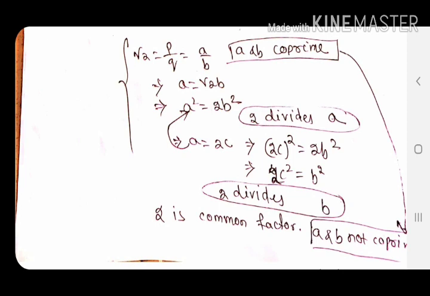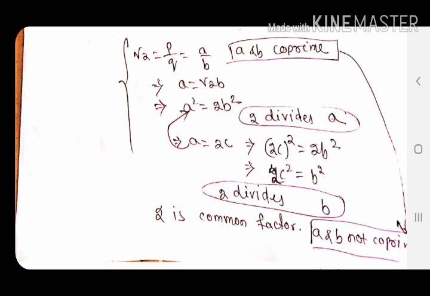First, by squaring we get the value of a square, then from there we get that 2 divides a, then substituting the value in equation 1 we get b square equals something. So, 2 divides a, 2 divides b. So, 2 is a common factor which will contradict, and our assumption will be wrong.